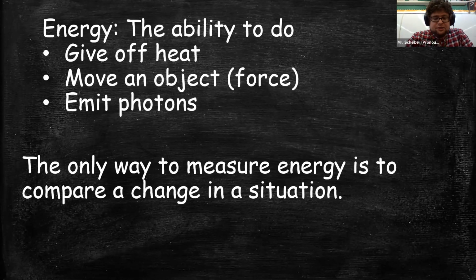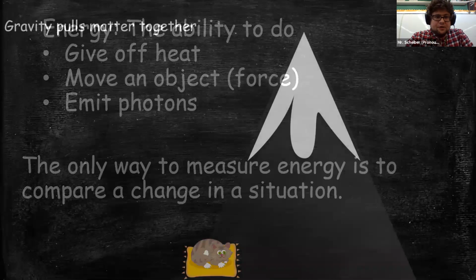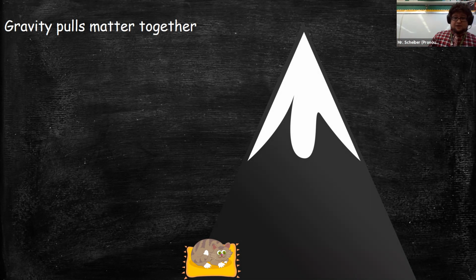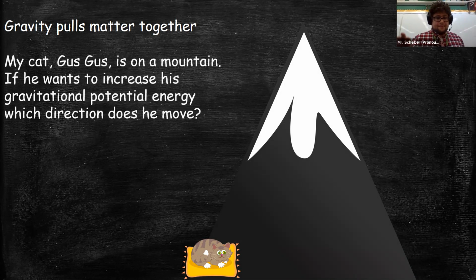So let's look at an example of what I mean. Gravity pulls matter together. So gravity pulls objects on Earth. Gravity pulls us towards the center of mass. That's what it does, right? And there's energy related to that gravity. So this is my cat, Gus Gus. This is an animation of him. Let's say he's on a mountain.